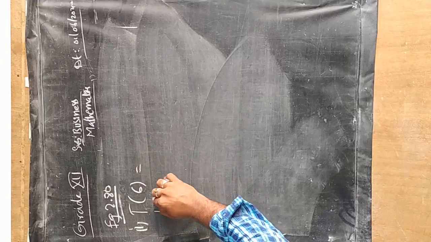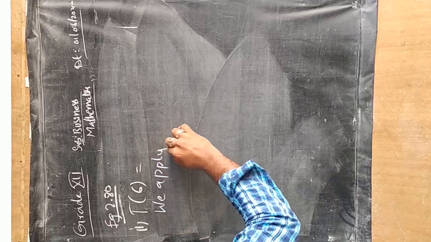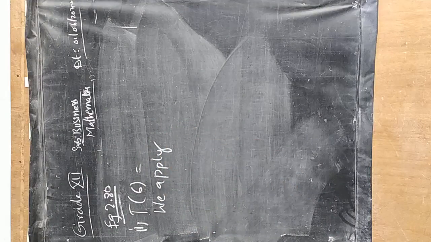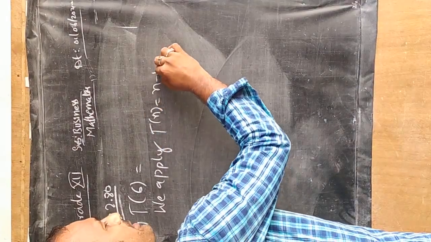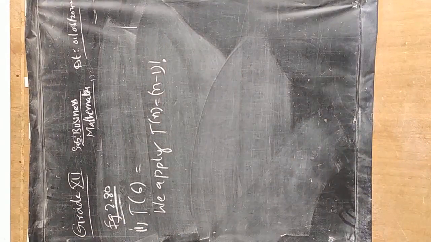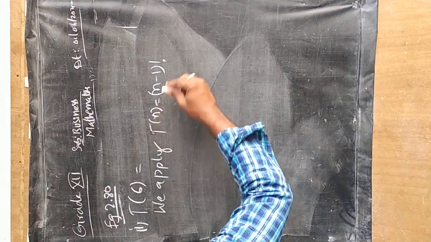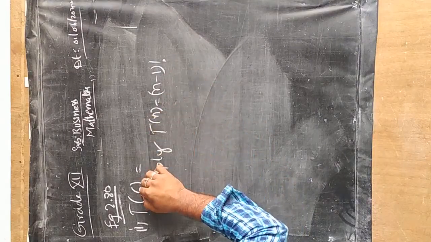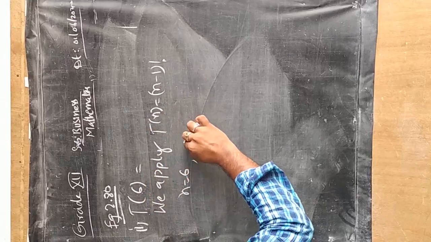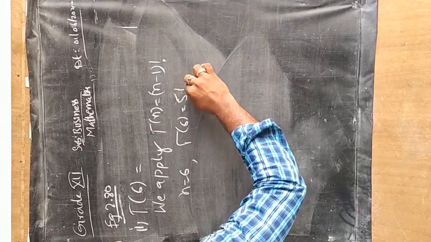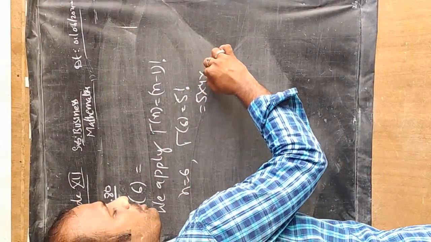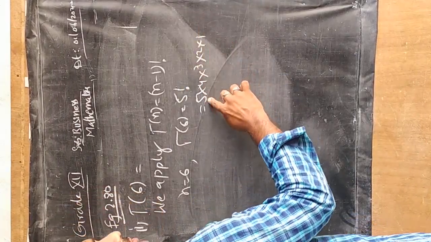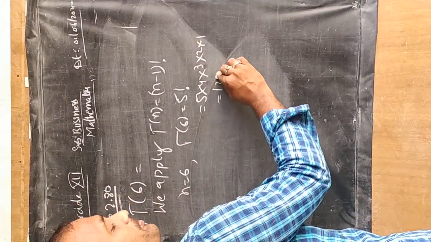So we apply gamma of n is equal to n minus 1 factorial. This is one of the properties. Here n is equal to 6, so gamma of 6 is nothing but 5 factorial. How to do this factorial? 5 factorial is 5 into 4 into 3 into 2 into 1. So 5 4s are 20, 20 3s are 60, 60 2s are 120. 120 will be the answer.